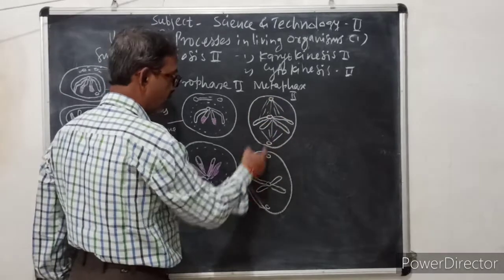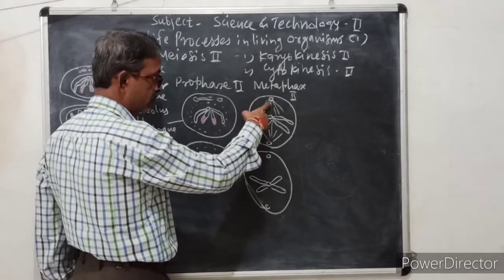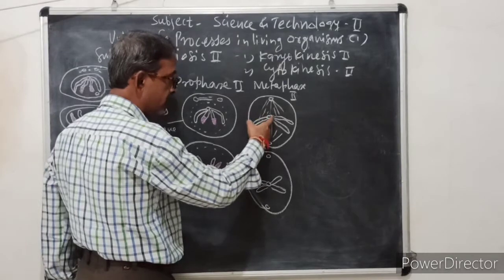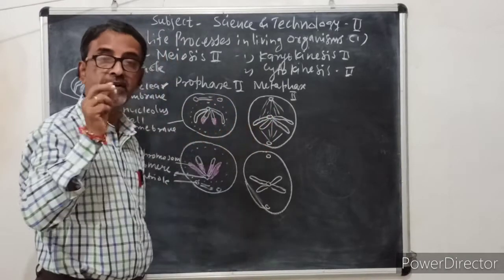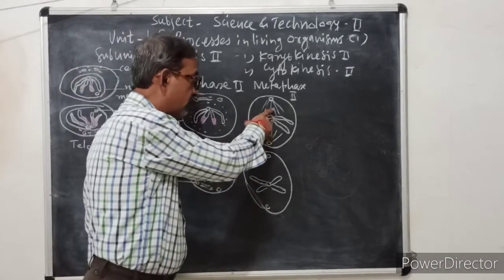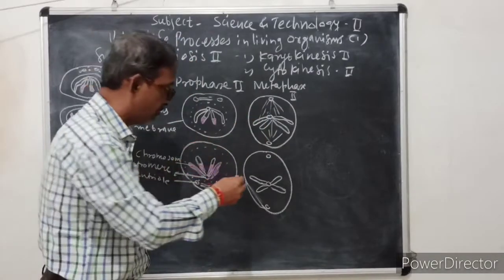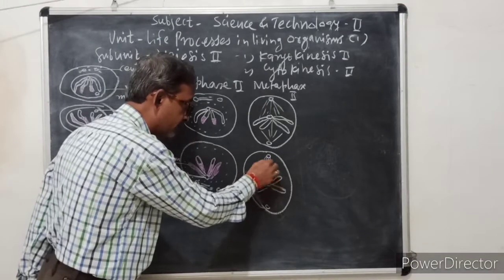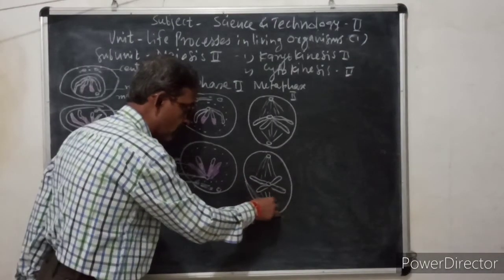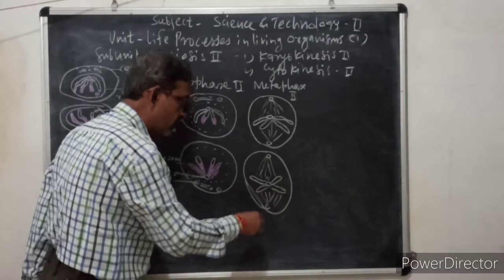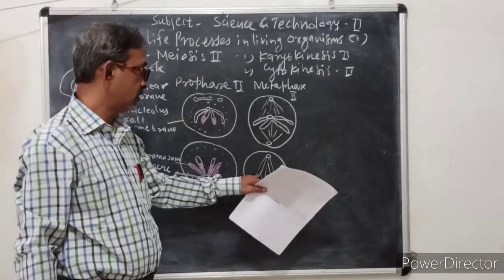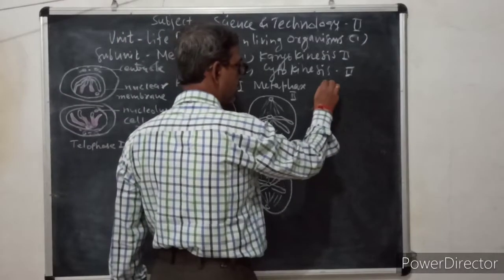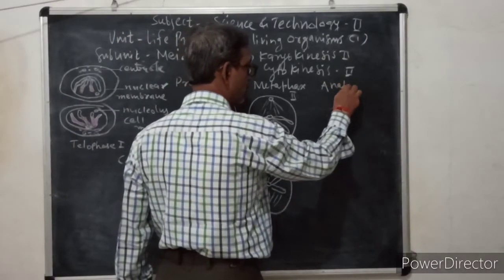These start from the centriole of both poles, and the chromosome is held in the center, the equatorial plate or equator, with the help of these chromatin fibers. The same case takes place in the lower cell. These are chromatin fibers which are made up of special types of proteins. So this is the metaphase.